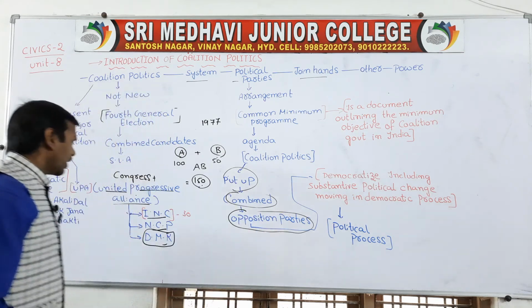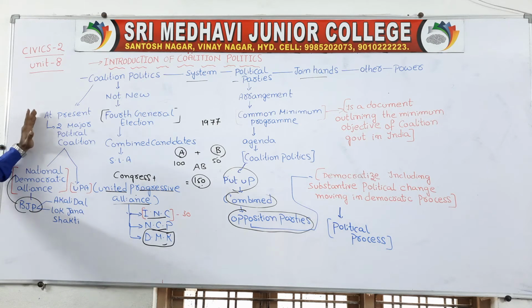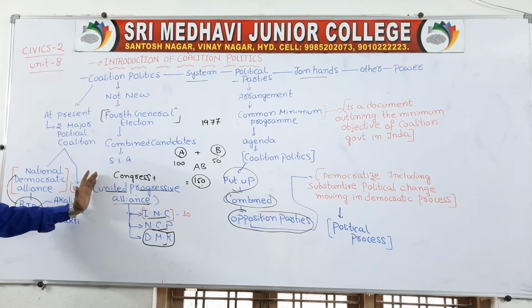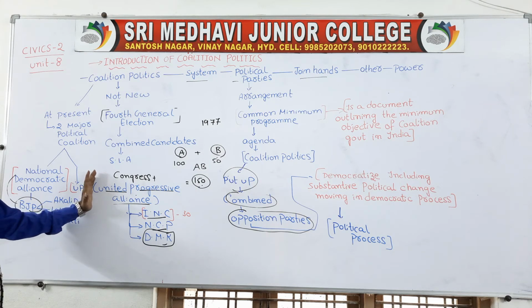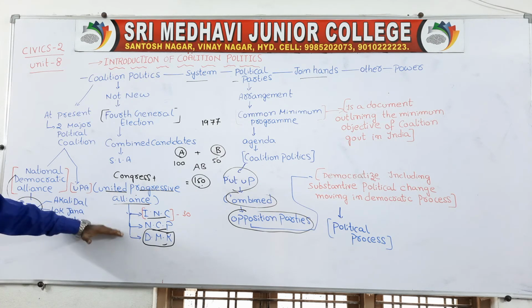This is one point. At present, when we talk about coalition parties, overall we have two major types. One is the National Democratic Alliance and the other is the United Progressive Alliance. In the NDA, BJP is the main party, along with parties like Akali Dal, Lok Jana Shakti, etc. In the UPA, the United Progressive Alliance, the important parties are the Indian National Congress, NCP and DMK.